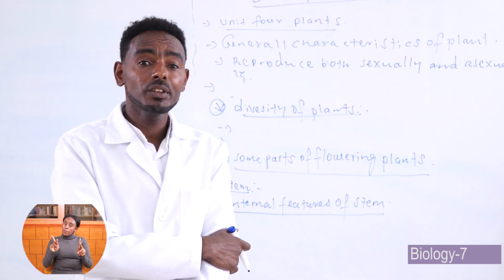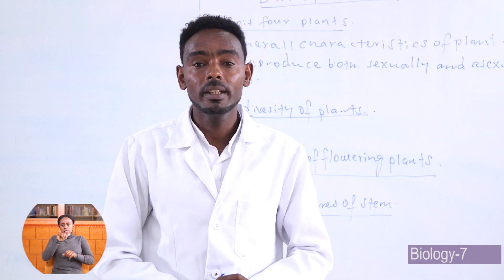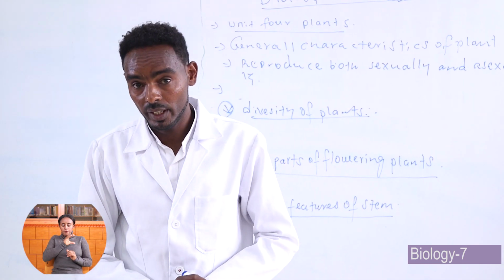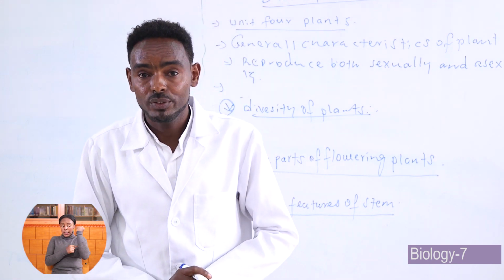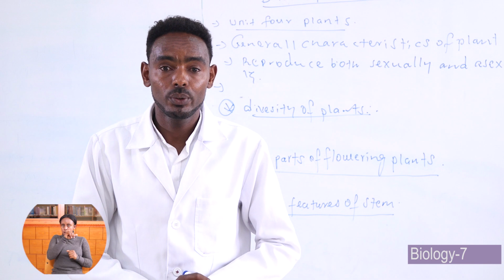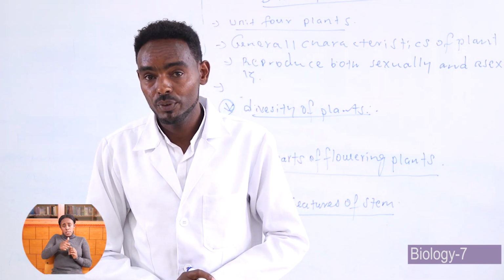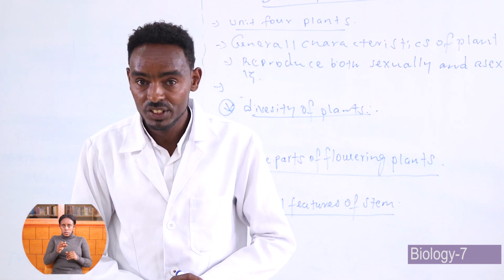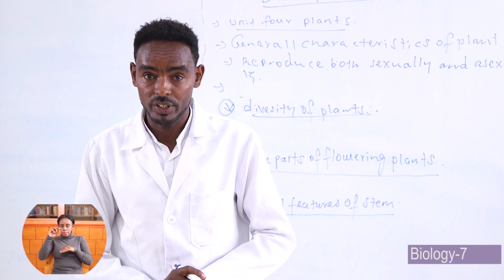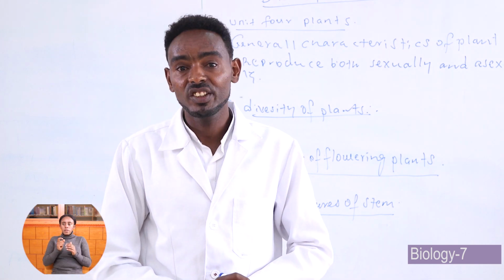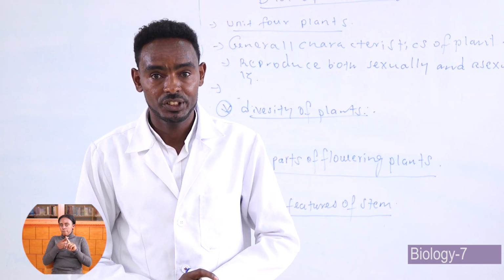Okay, all parts of plants have the same internal features. For example, a stem and the root have the same internal features. Let us see one by one. The main internal feature of the stem is the epidermis. Epidermis is the outer coverage of a stem, used for protecting the stem from different damage and injuries.